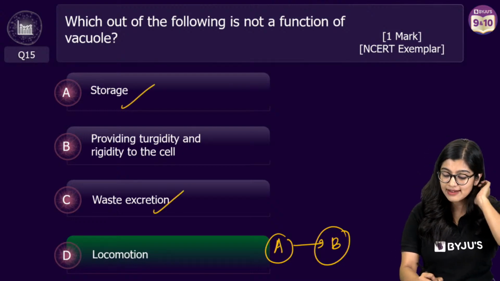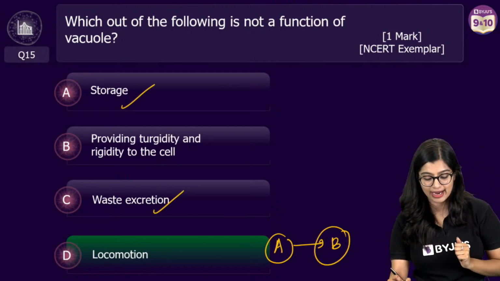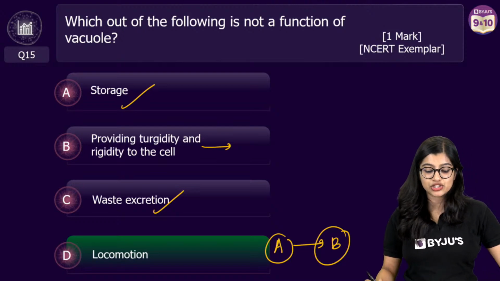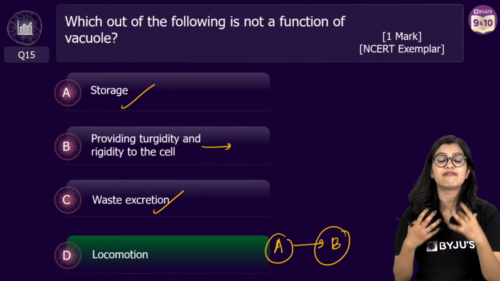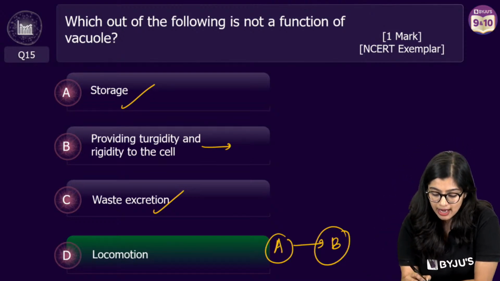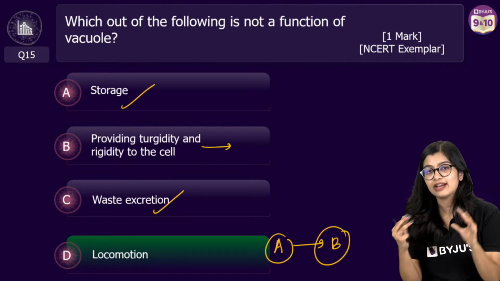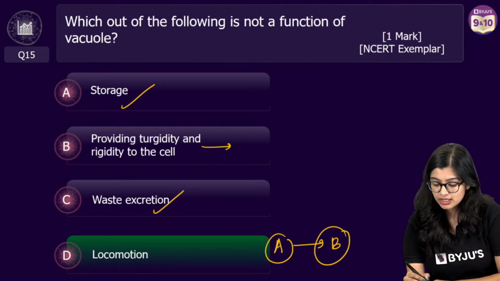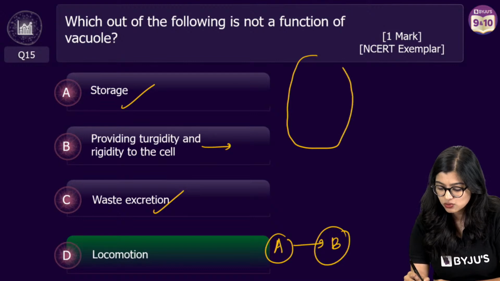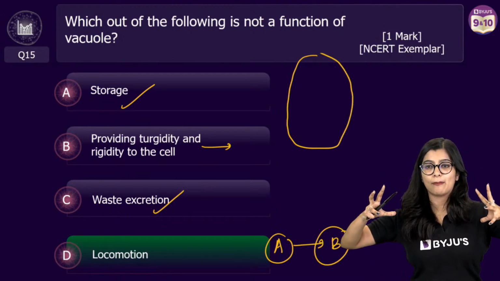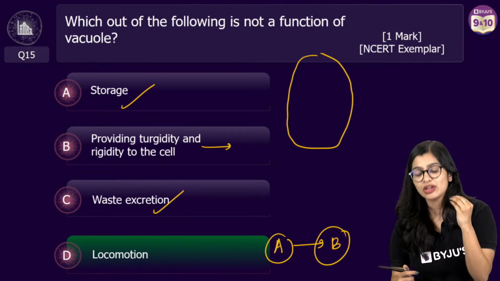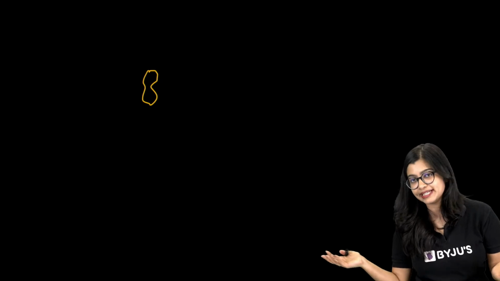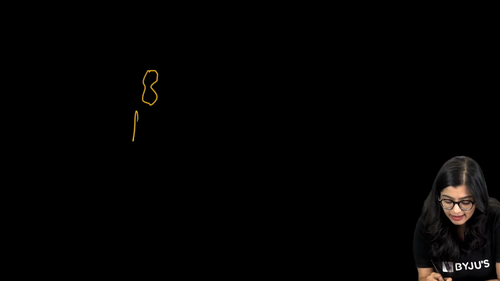Now, storage and waste excretion we know are functions of the vacuole. But how is providing turgidity and rigidity to the cell a function of the vacuole? What do you mean by turgid? Turgid means when it is fully swollen up, or when it looks full and proper in its size. Now, imagine I have a raisin, and it's looking all wrinkly and sad, no life. So we say that this is flaccid.